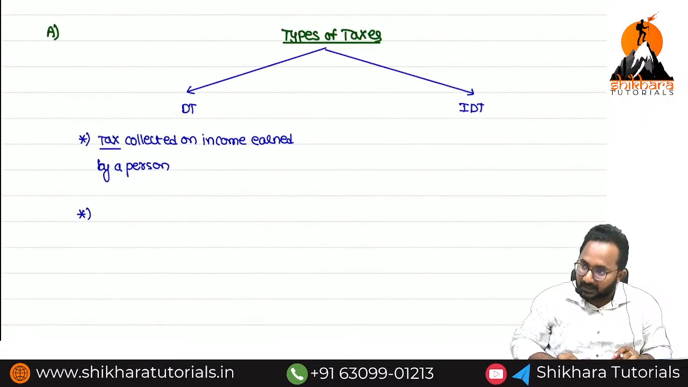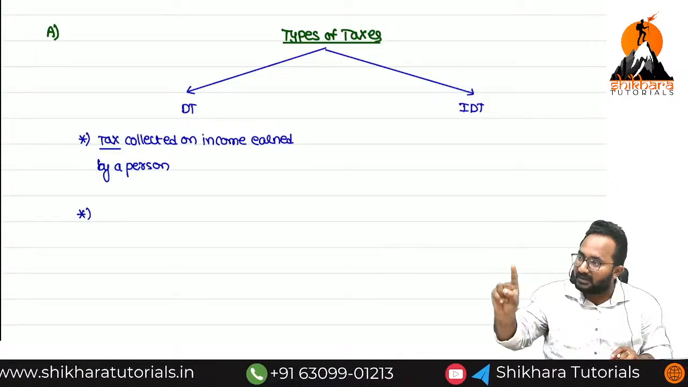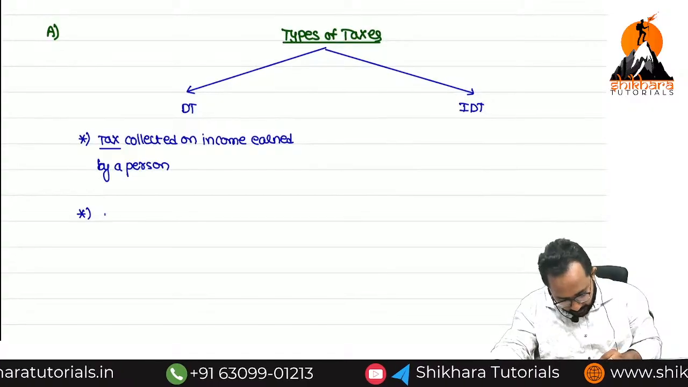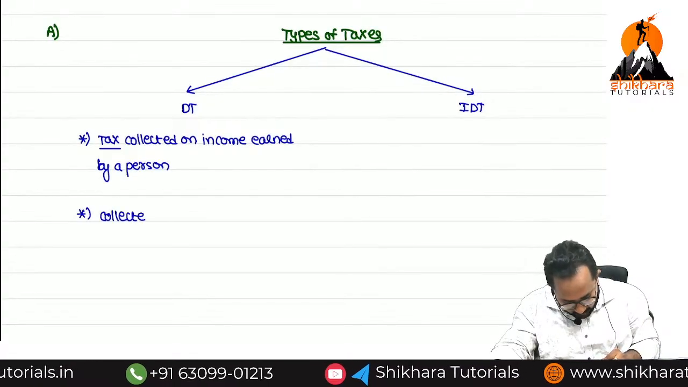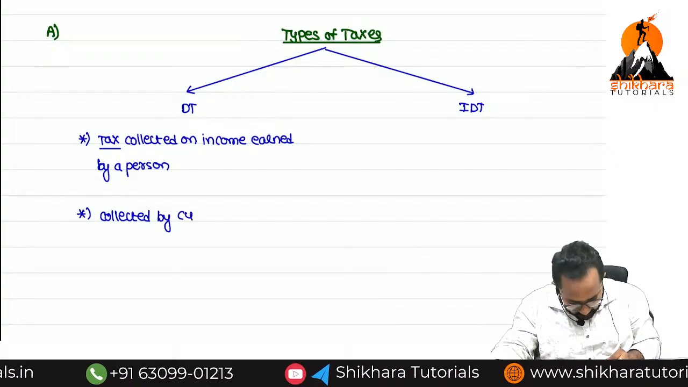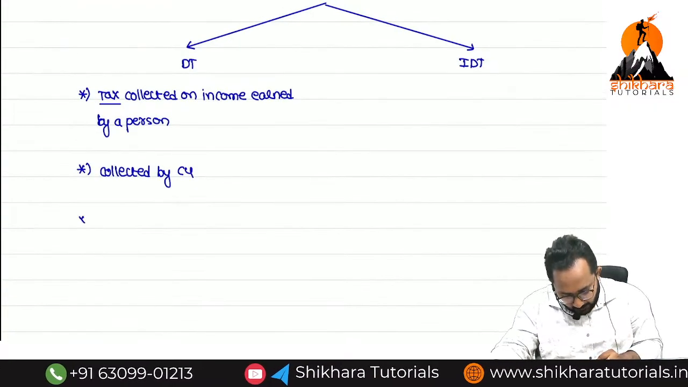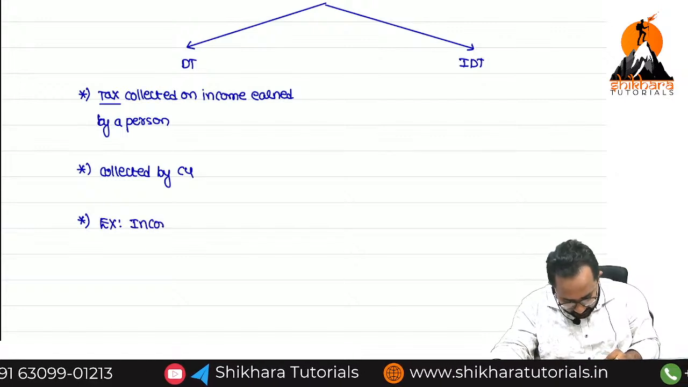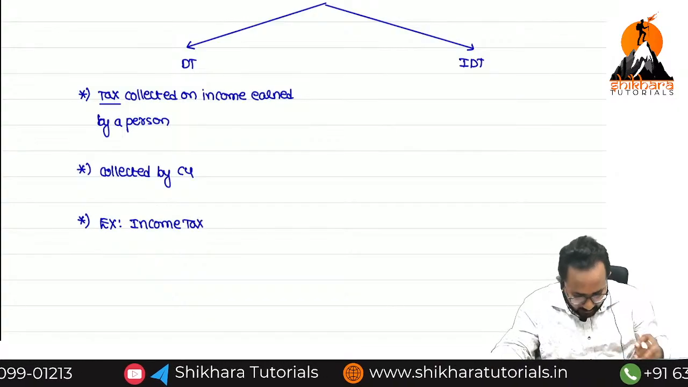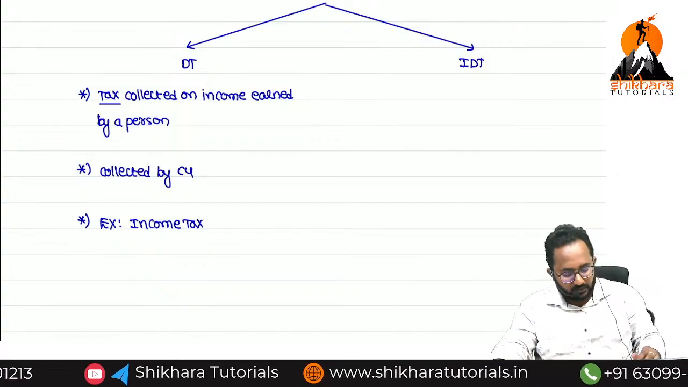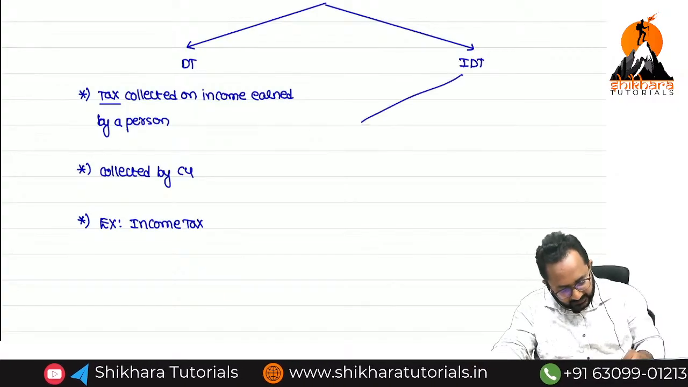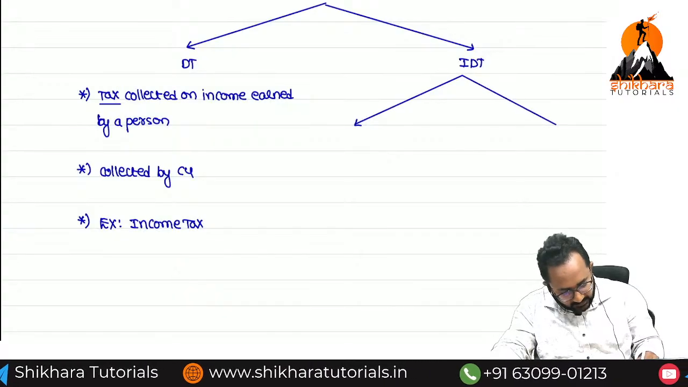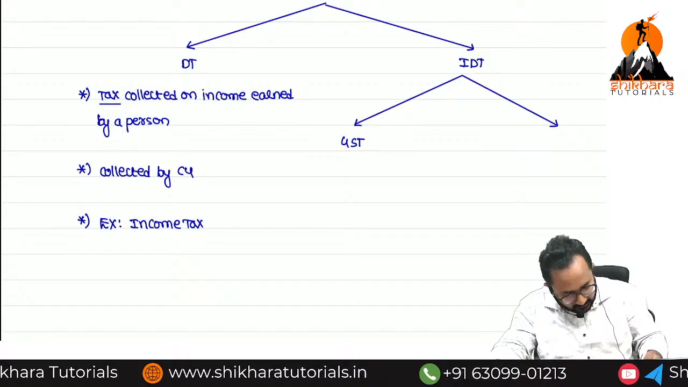Income tax is always collected by one government, and that government is the central government. So you can write the second point: collected by whom? Central government. One example for direct tax. Can you tell me an example for direct tax? Income tax. Example for direct tax is income tax. So now we have 2 types of indirect taxes. Can you tell me what the 2 types of indirect taxes are? One is GST, another one is customs duty.